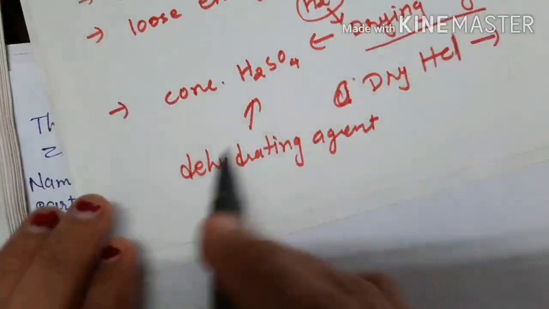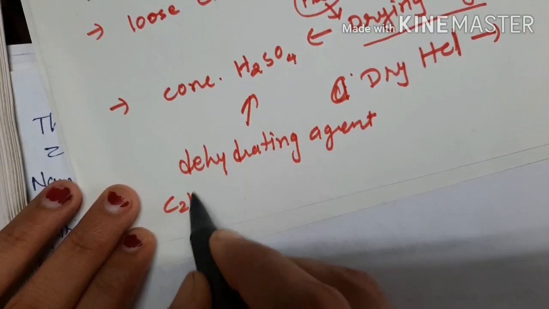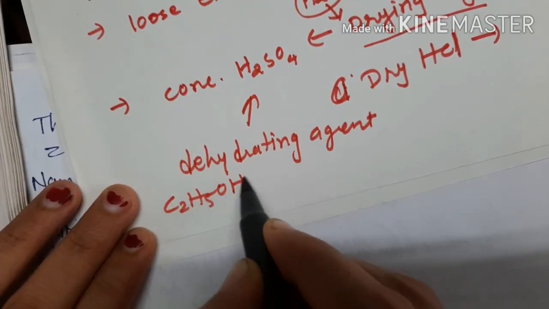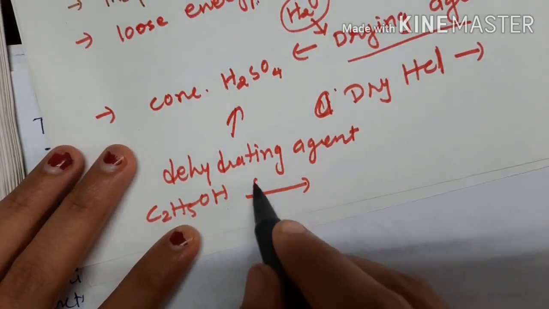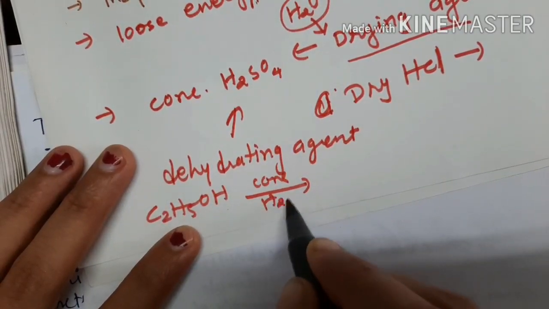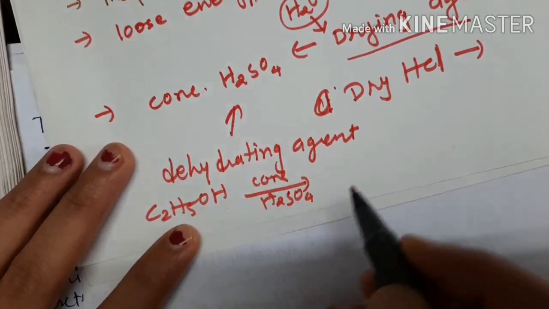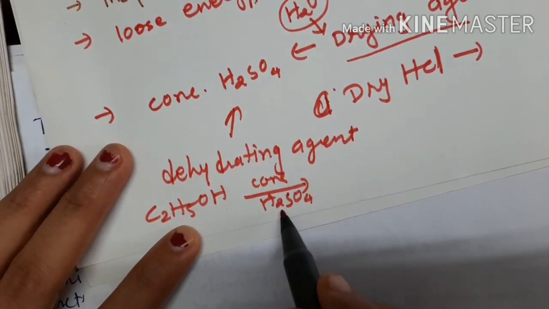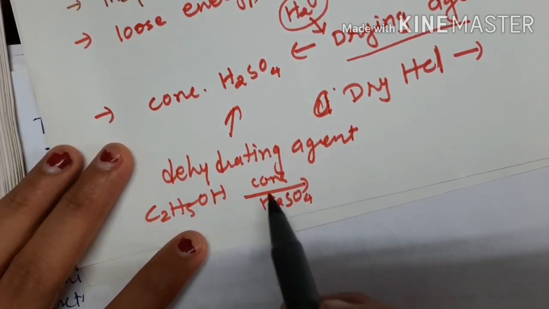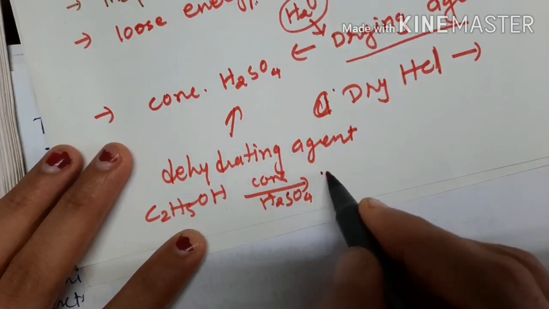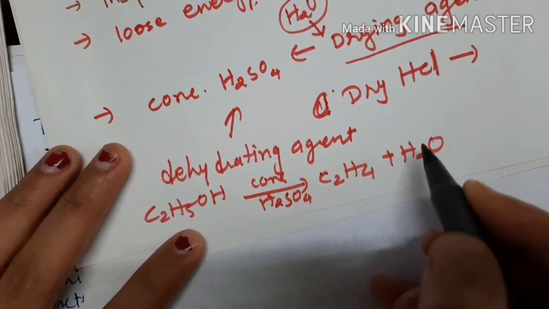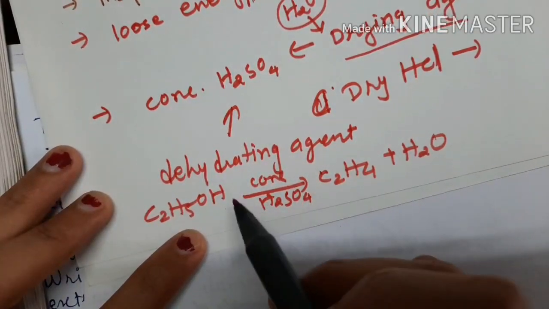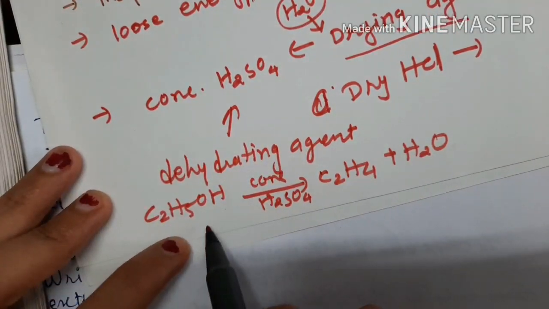For example, I have C2H5OH alcohol. Now alcohol is passed through concentrated H2SO4. This H2SO4 dehydrates the alcohol and converts it into C2H4 plus H2O. It is not given in your textbook, but you have to learn this.